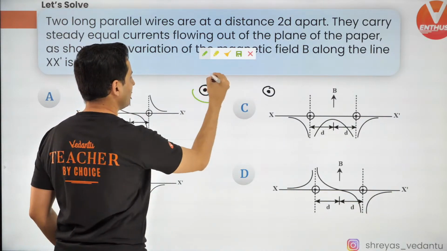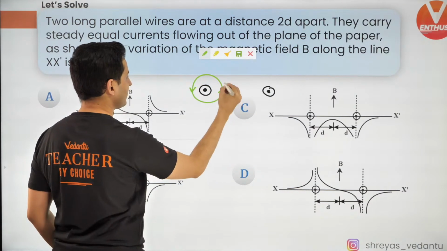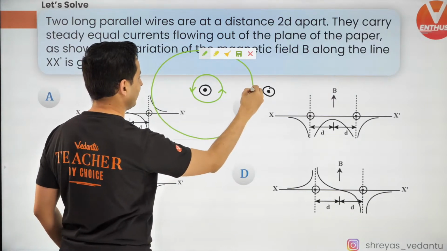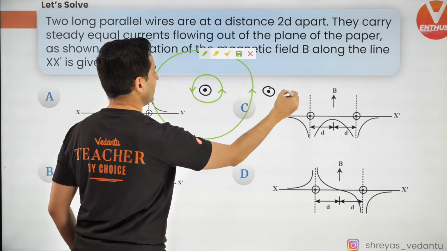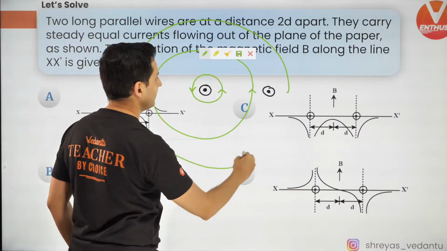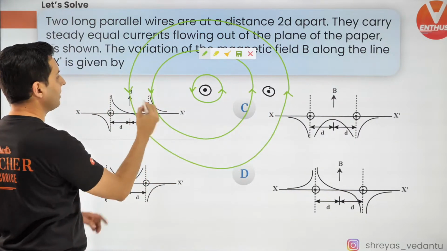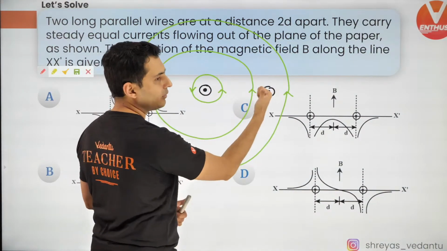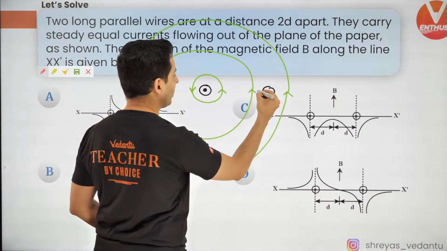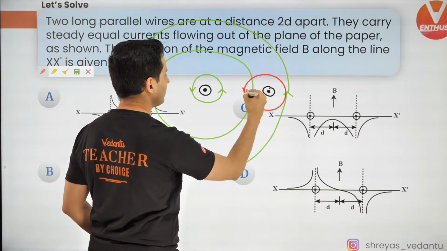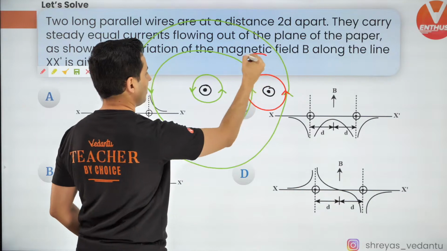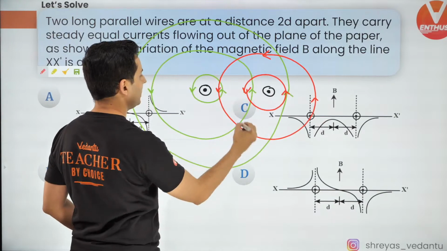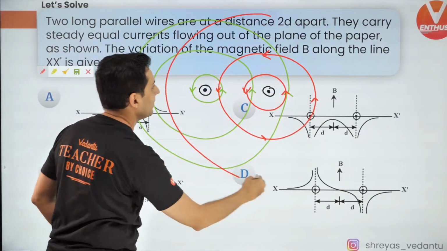So you will see the magnetic field lines will go like this, and as you move away, the magnetic field lines will be like this, and as you move even further away, the magnetic field lines will be like this. So this is how the magnetic field lines due to this wire are going to look. Similarly, because of this wire, again, if you hold your thumb like this, fingers curl anti-clockwise, so it's going to be like this, and as you move away, still it will be circular, anti-clockwise only, and as you move further away, it will be like this.